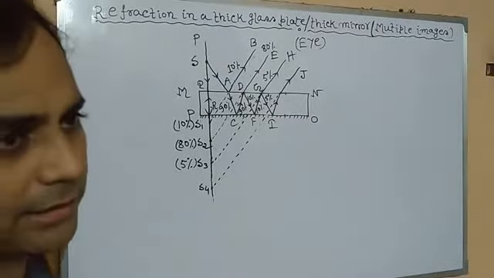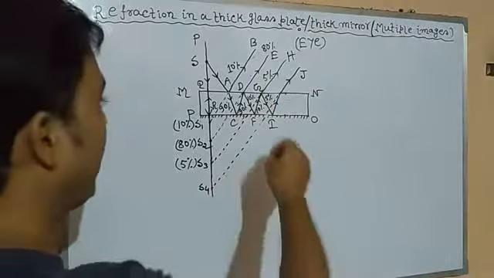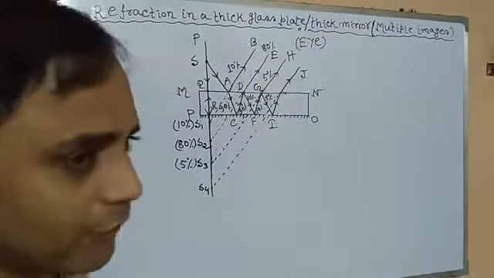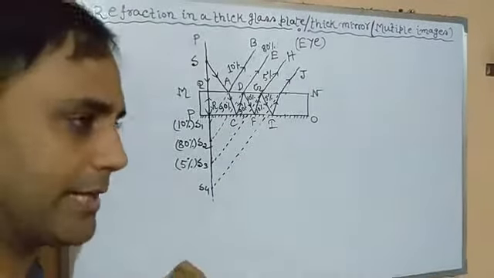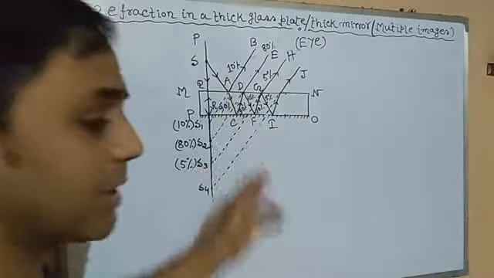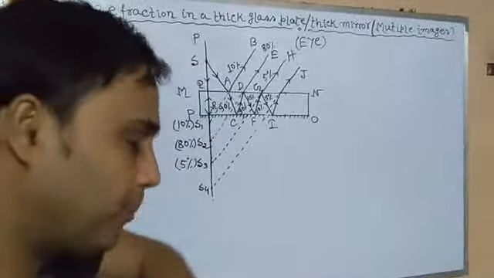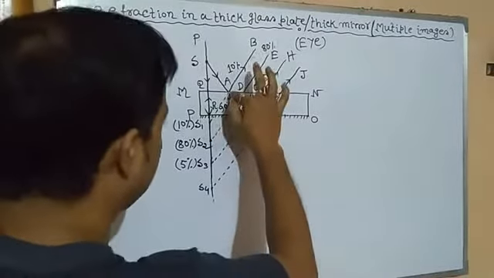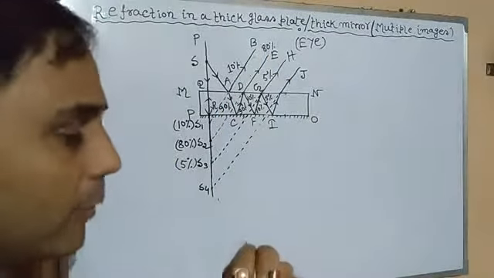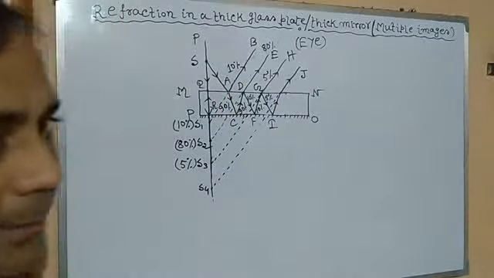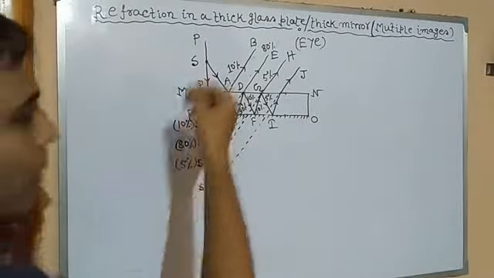But who has measured the amount? So we will assume, since it suffers the minimum amount of reflection, suppose 10% of the incident light, taking the light coming from the source at first as 100%.